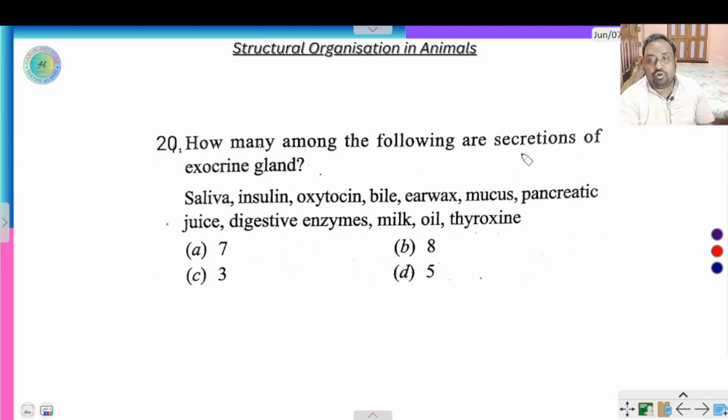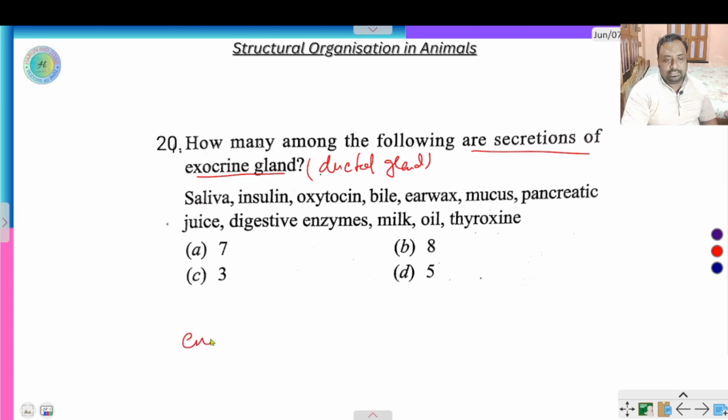many among the following are secretions of exocrine glands? Exocrine is a ducted gland, and endocrine is a ductless gland.